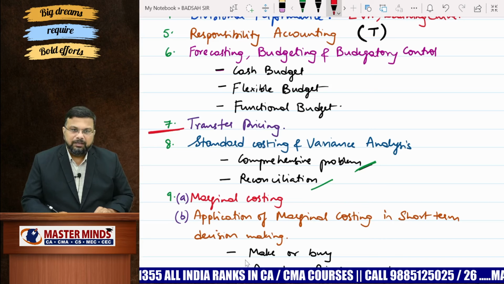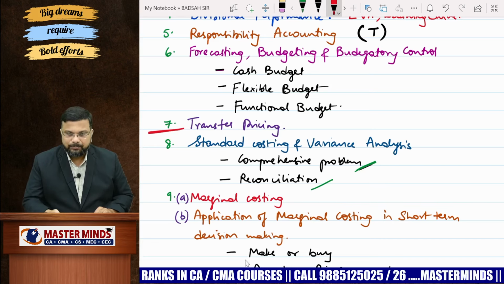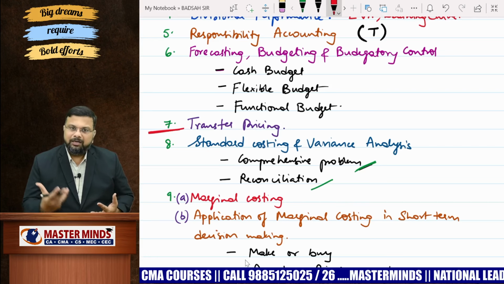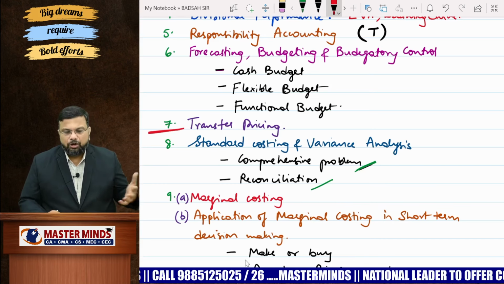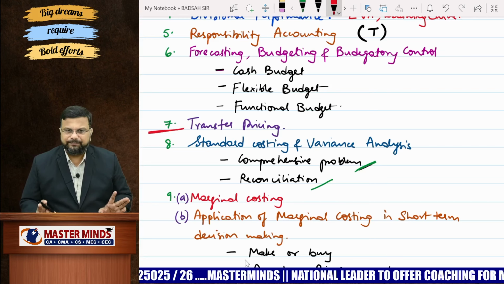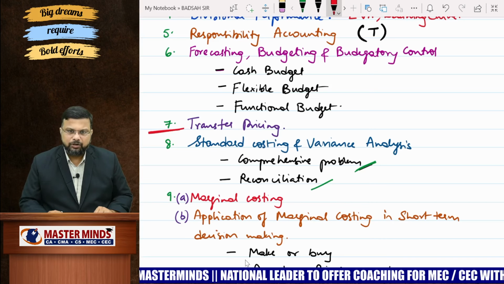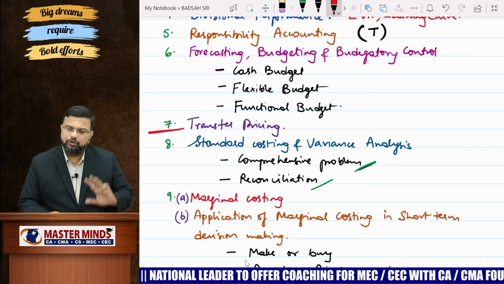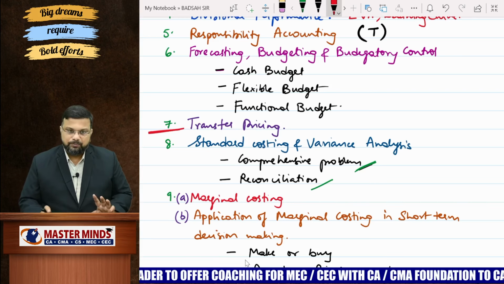Then after, you can take your time while preparing this 8th chapter and 9th chapter. You may argue that when it comes to budgetary control also, you need to spend some time, right? But flexible and functional budgets are almost there in our cost accounting. The only thing that you need to focus here is cash budget and sales budget if it is given separately. So standard costing, these two are the important areas when it comes to standard costing and variance analysis. Comprehensive problem, where in a single problem you have all the variances, both cost variances as well as revenue, sales variances, and reconciliation part also.